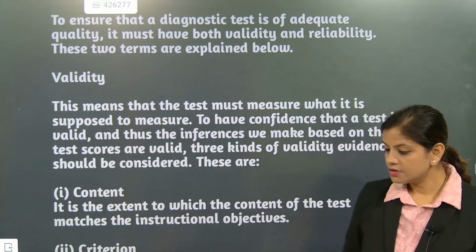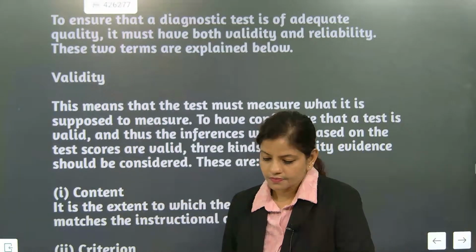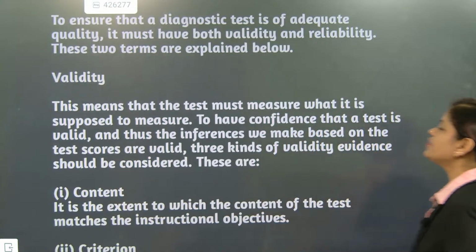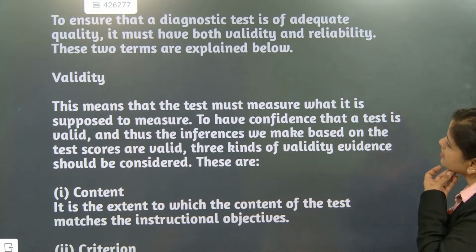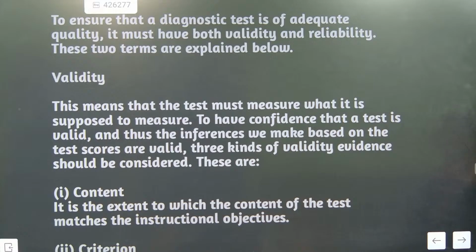Understood now? Okay, so it means that the test must measure what it is supposed to measure. To have confidence that a test is valid, thus the inferences we make based on the test scores are valid. Three kinds of validity evidence should be considered. पहले तो ले लो टेस्ट, उसके बाद स्कोर वैलिड होना चाहिए, एविडेंस होना चाहिए, इन्फरेंस एक टॉपिक का होना चाहिए।